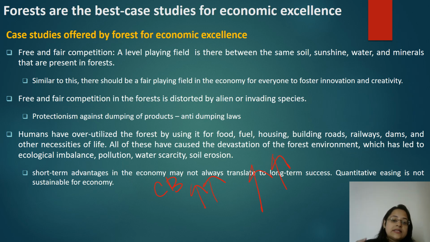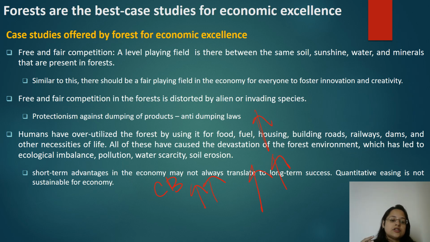Okay, but this can lead to asset bubbles. That means so much money in the market can drive up the prices of the assets. Like stock market prices will go up, real estate prices will go up, and the asset prices therefore become very inflated, and that can eventually lead to a crash. That can eventually lead to a financial crisis. So these short-term advantages are not at all sustainable for the economy.